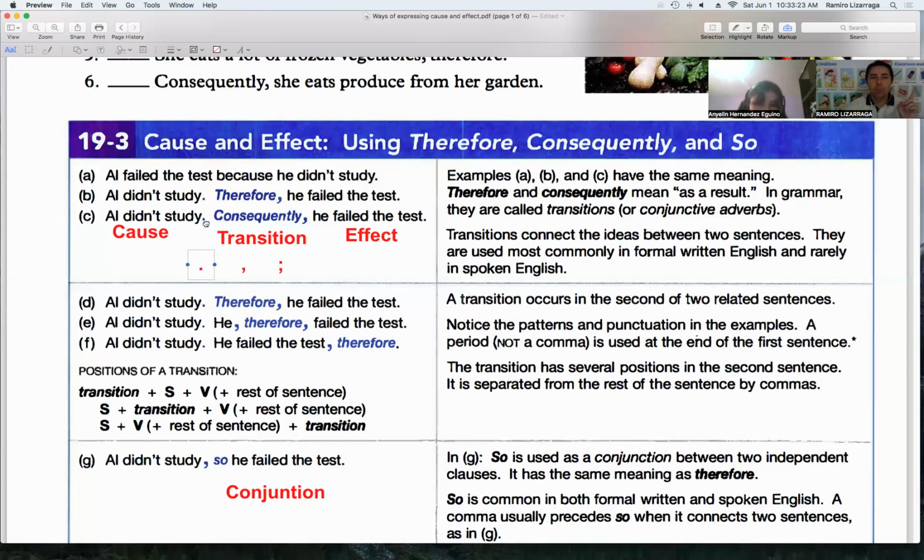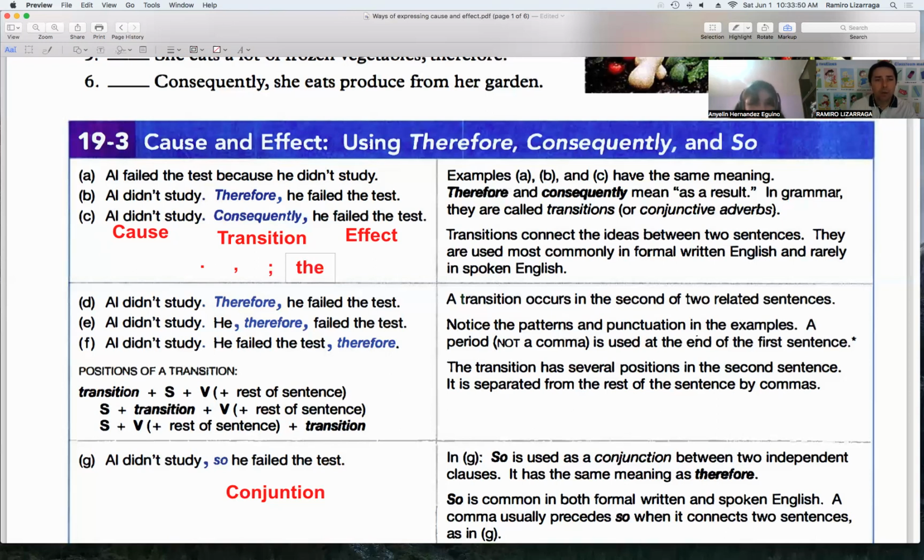We can use a period, we can use a comma, and we can also use a semicolon. But remember, if we use a period, the first letter is a capital letter. But if we use a comma or semicolon, we're not going to use a capital letter. It's going to be like this.